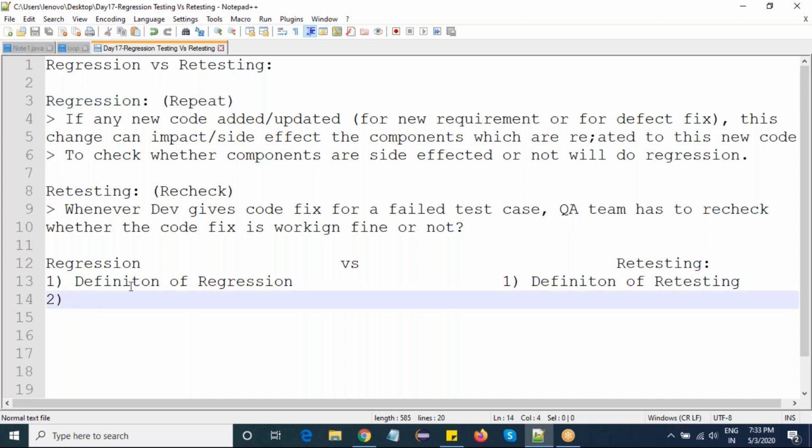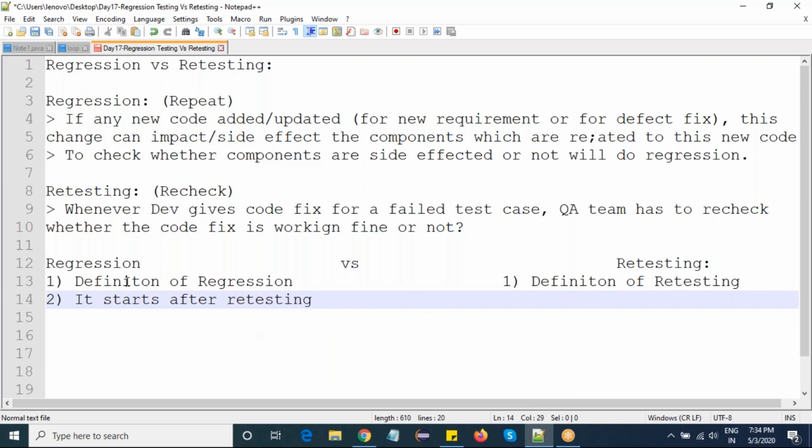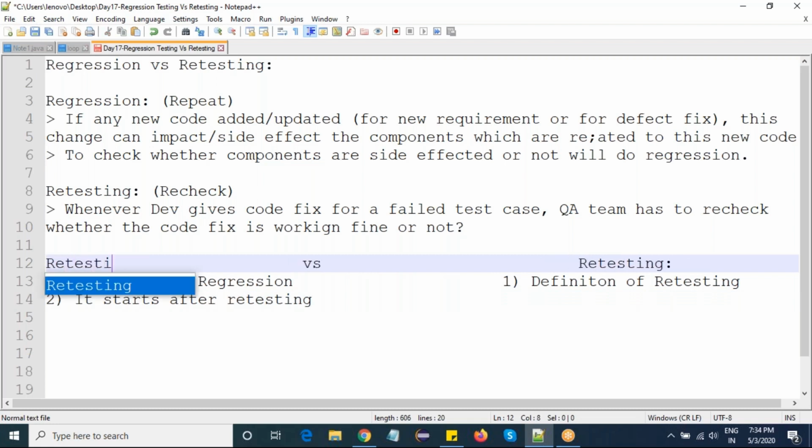So what I will do, first of all, I will write retesting here, and here I will write regression.